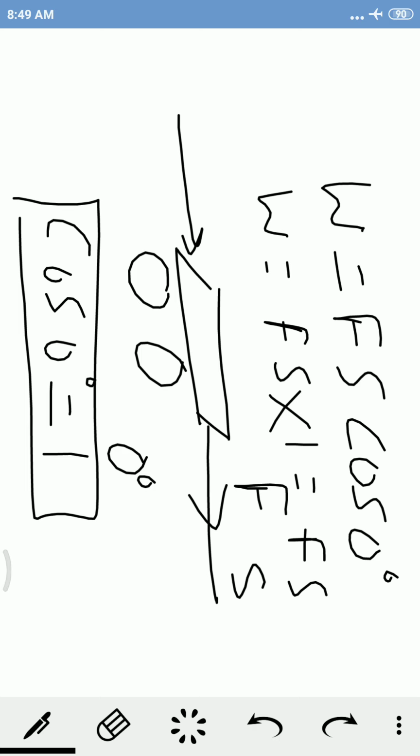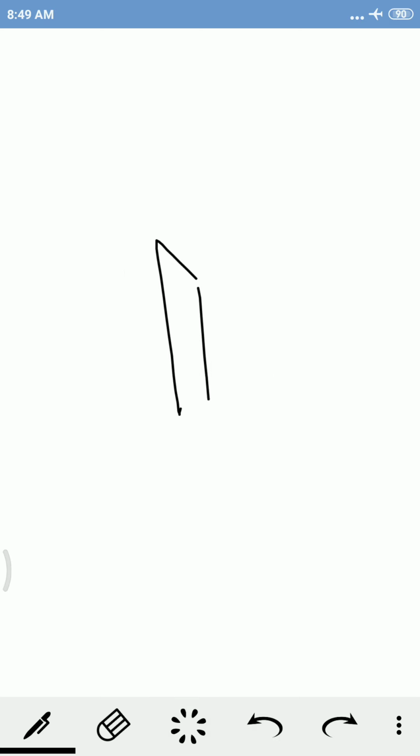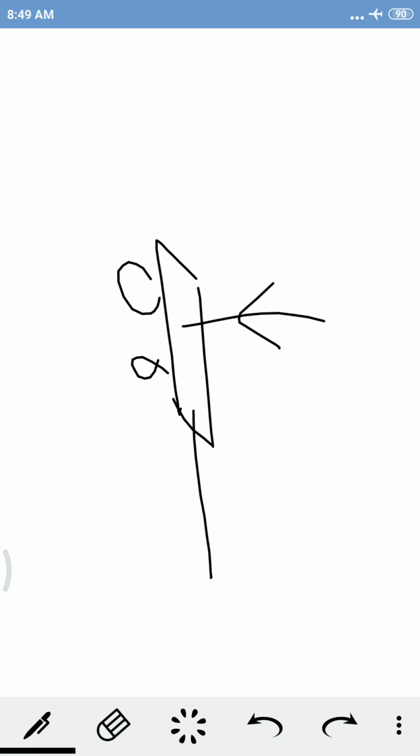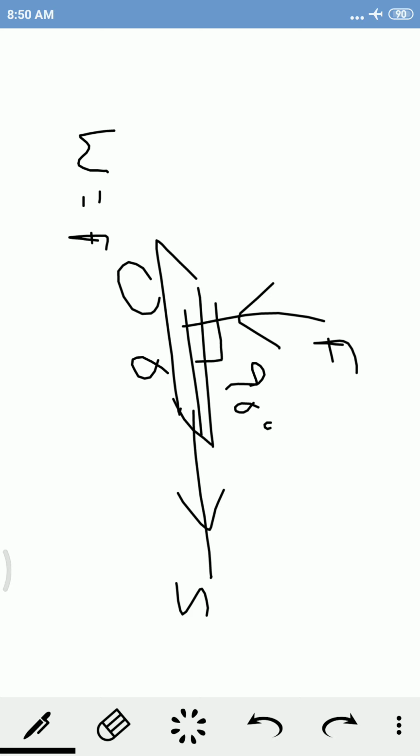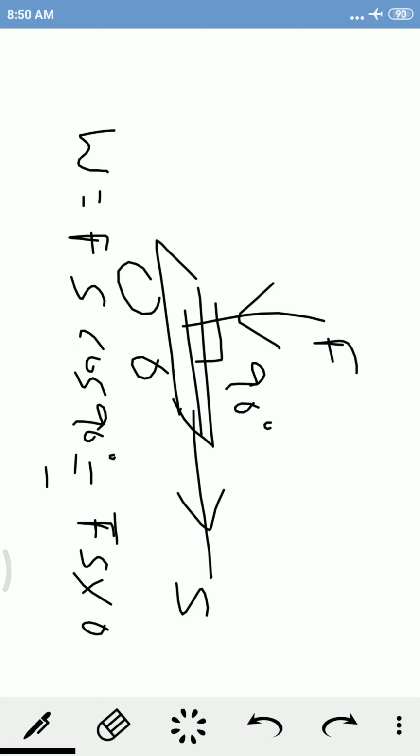Now assume that the angle between force and displacement is 90 degree. In that case, we will write this as W equals Fs cos 90 degree. Now the value of cos 90 is 0. So in this case, the work done will be 0.